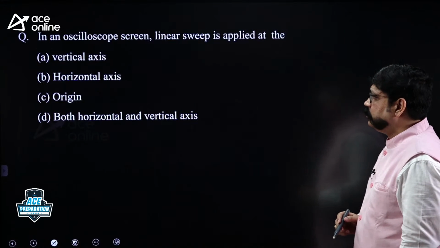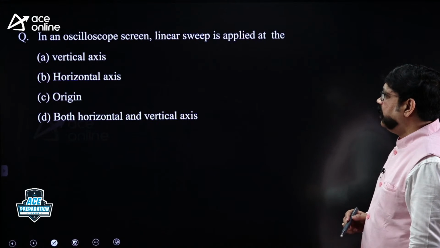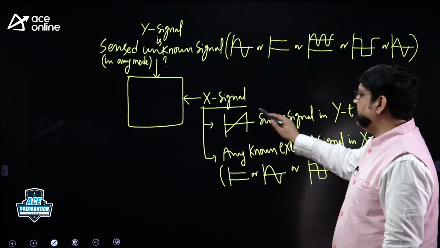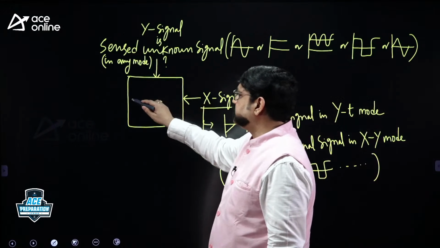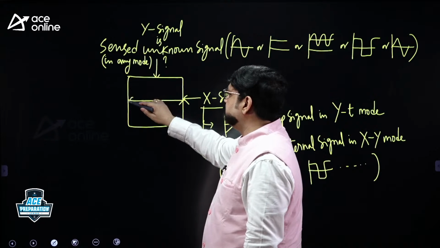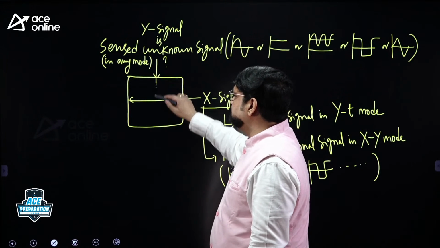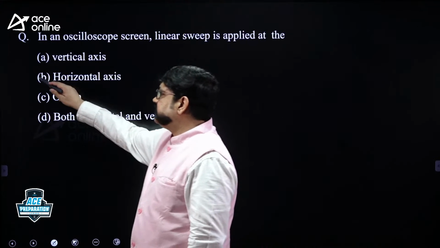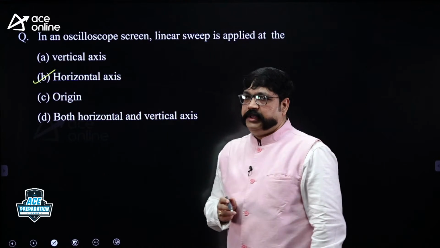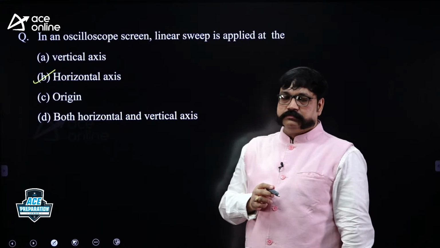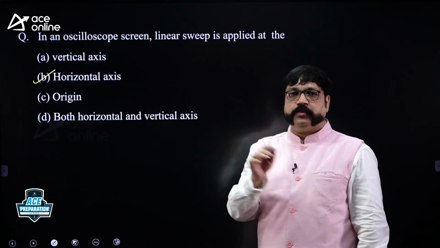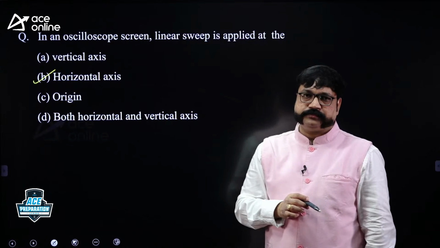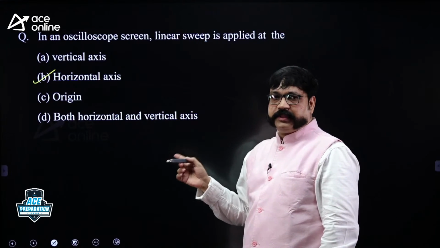What is the question actually? Question is about linear sweep is applied in XY mode to create actually horizontal axis, right? That is what actually we call it as a time axis. Vertical deflection is provided because of this. So what is the answer for this? It is B. It is applied to horizontal input to produce horizontal deflection. In 2014 GATE paper they gave this.